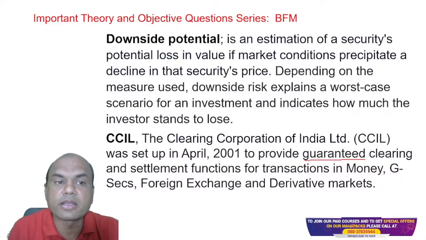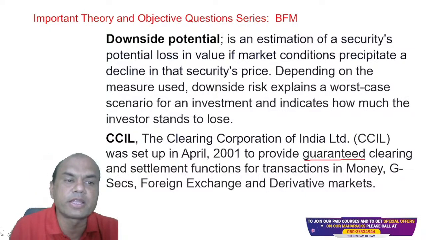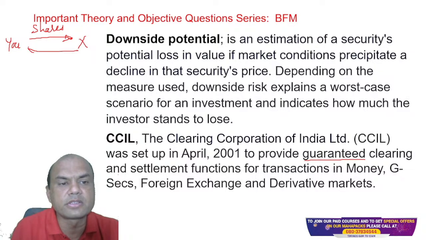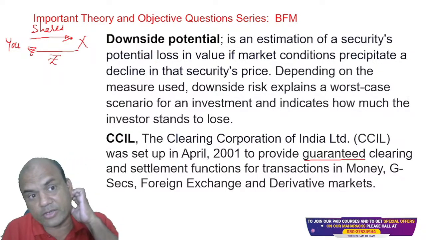What is settlement risk? Let me give you an example. If you sell shares to anyone, this other person, Mr. X, should give you rupees, because you are giving the shares and Mr. X will give the rupees.